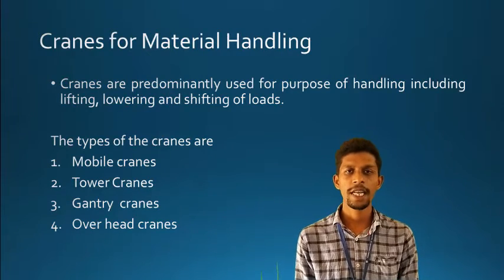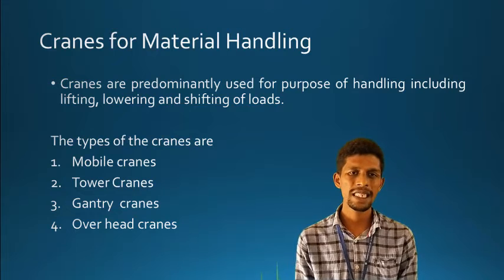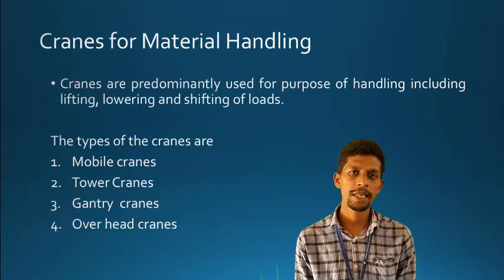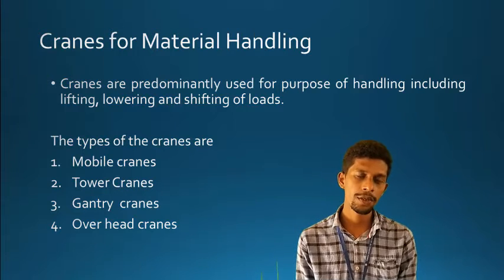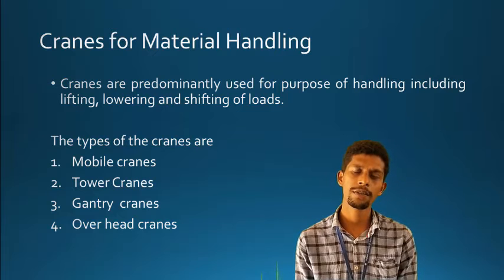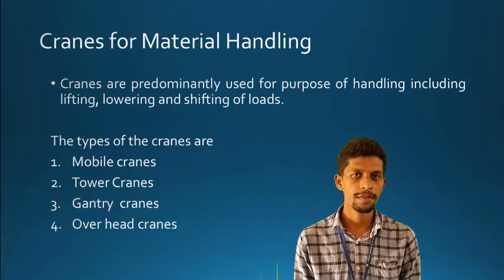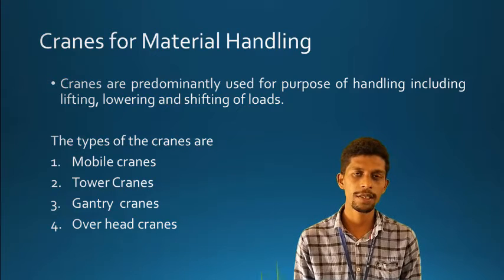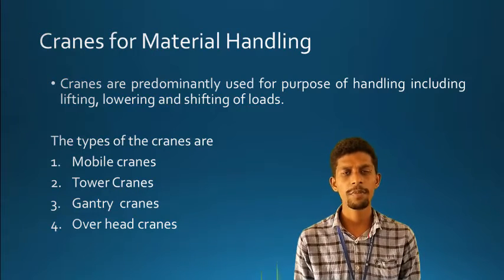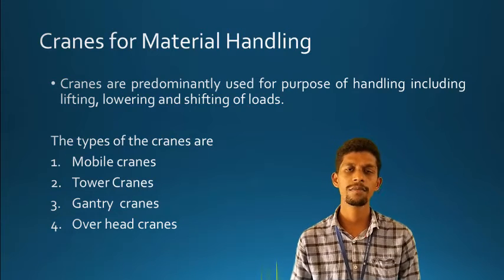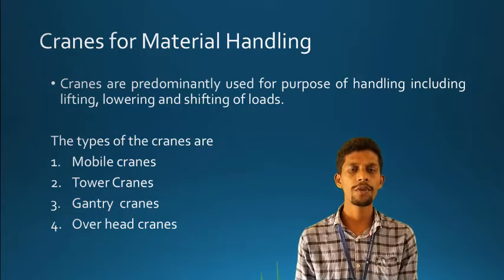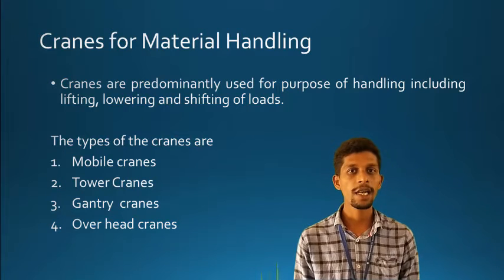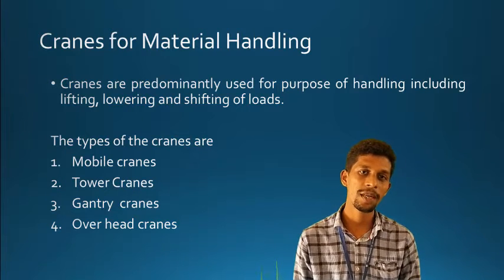Then what about the cranes? Second, the last and final equipment in this, a very important one. So cranes for material handling. Each and every construction site and construction company operating a construction project needs these cranes, because they have to move the materials from one place to another. Even the casted specimens, like bridge girders or shutters, we have to move from one place to another. So for material handling, the cranes are classified into four types.